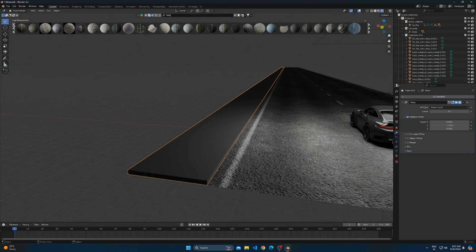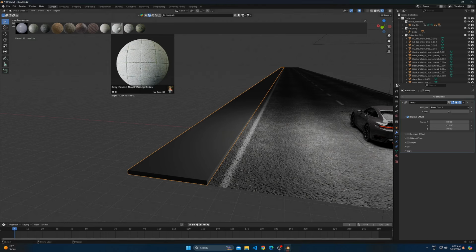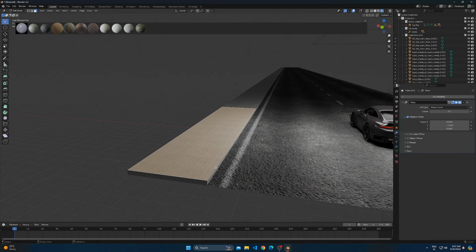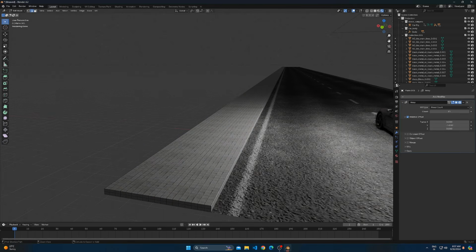Search for a good footpath texture and add it to the geometry we just created. Bevel the corner of the footpath by pressing Ctrl-B.